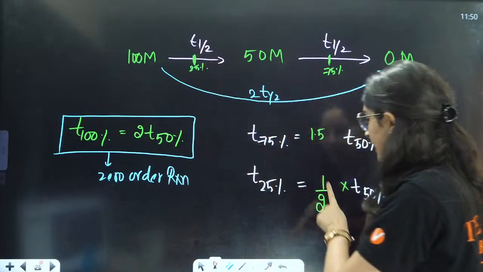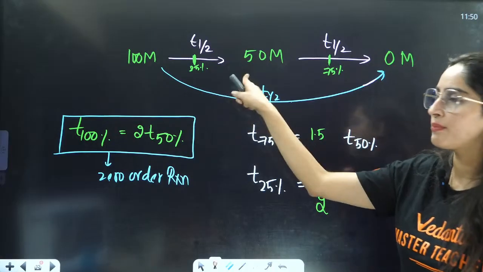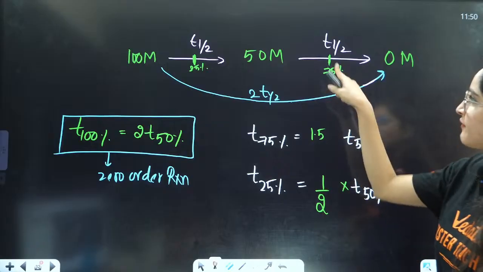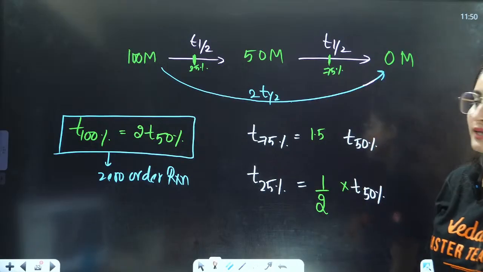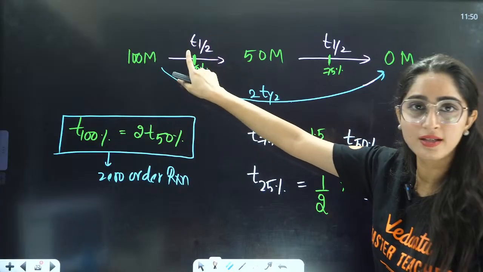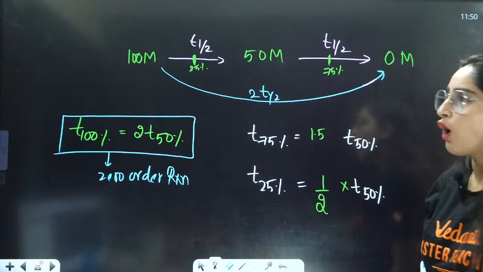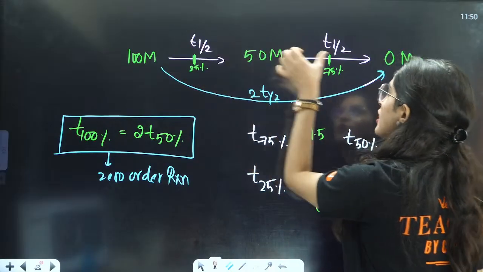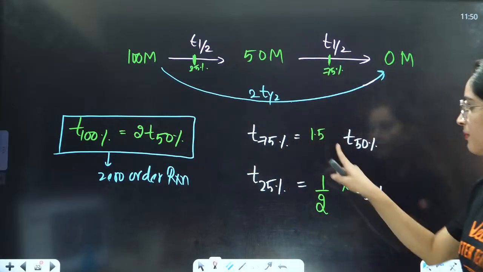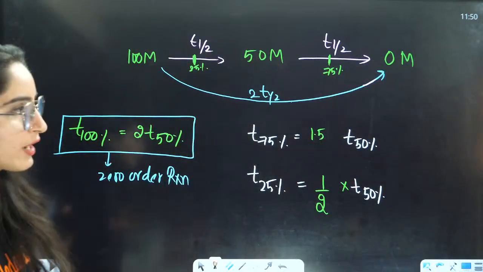That is why T is also half of this 50%. If you talk about 75%, that is somewhere here, half T half, half T half and half T half. Or you can say this is full T half plus half of T half. That will become 1.5.